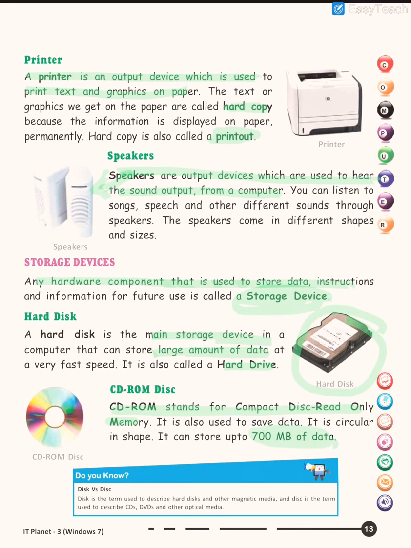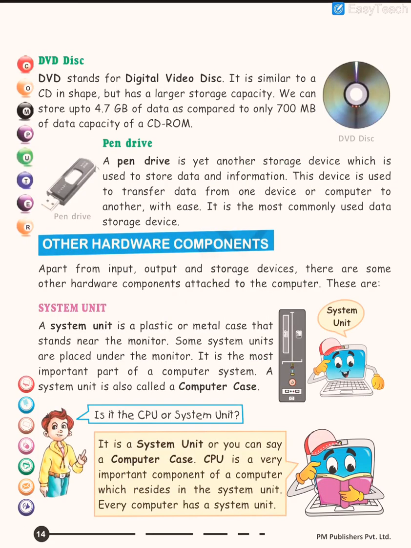So what is the maximum storage capacity of a CD-ROM? It is 700 MB. DVD stands for digital video disc. It is just like a CD but has higher storage capacity, about 4 GB, which is more powerful compared to a 700 MB CD-ROM. So if we ask which one you prefer for carrying two or three movies, CD or DVD, the plain and simple answer will be DVD.